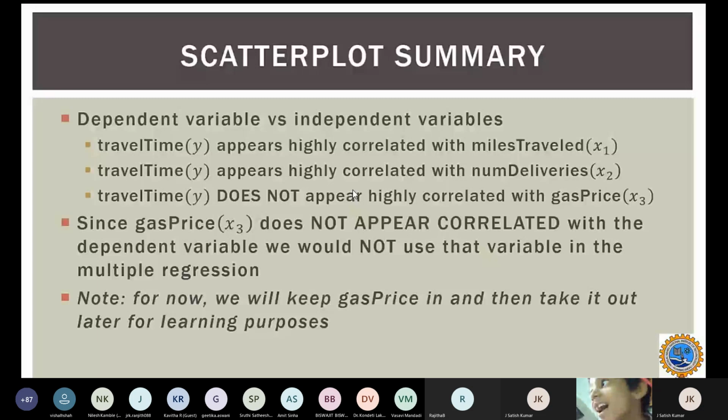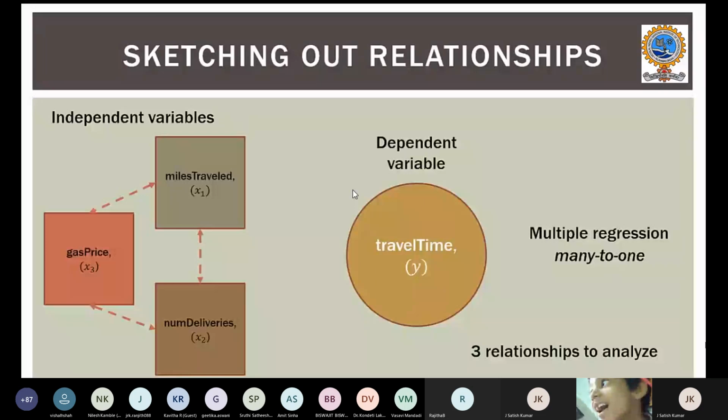Now the number of variables is decreased, so that is our objective. Now we will try to understand, as a subsequent step, how the independent variables relate to each other.